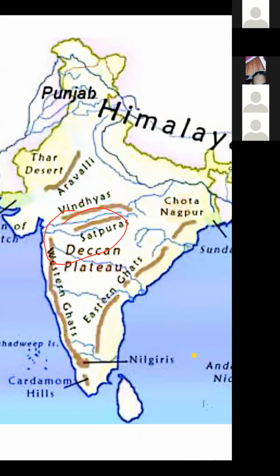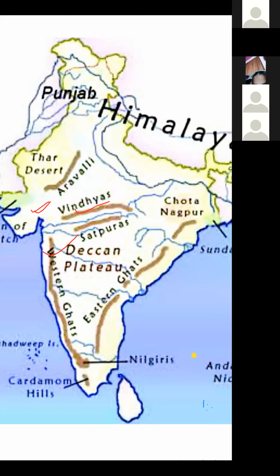It covers main parts of Maharashtra, Madhya Pradesh, and some part of Gujarat. Which states? Some part of Maharashtra, Madhya Pradesh, and some part of Gujarat also.